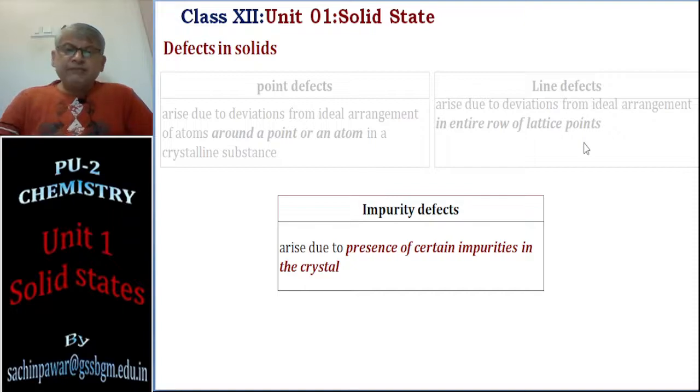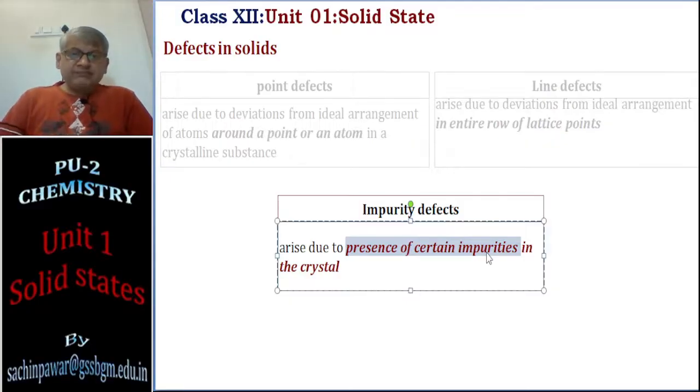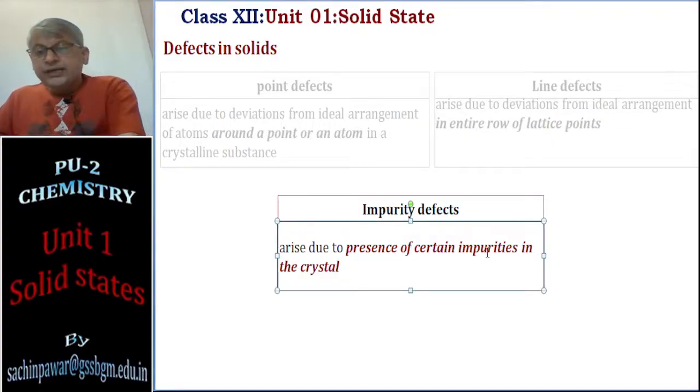Impurity defect means some impurity in the entire crystal, some other unwanted foreign substance comes. The foreign substance means particles which are not of that particular solid, they are from somewhere else. In that case, we call it impurity defect. So here we have point defects, line defects and impurity defects.